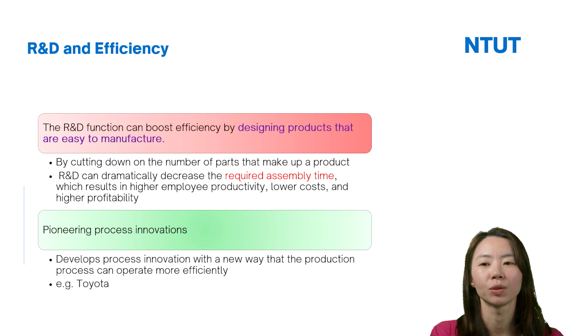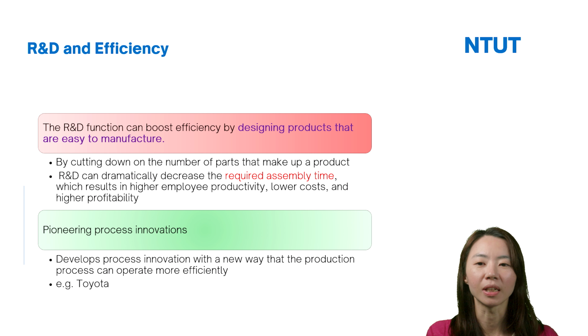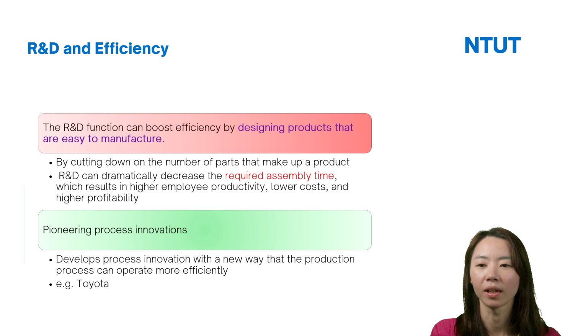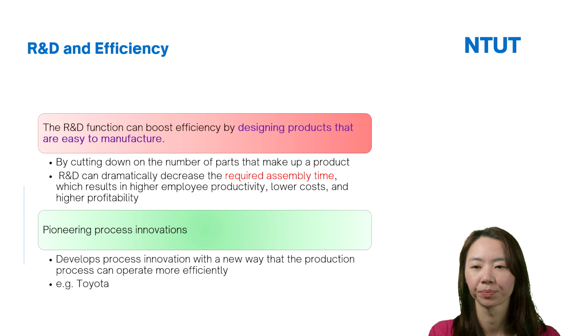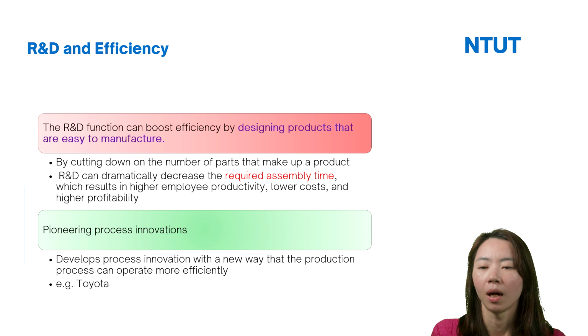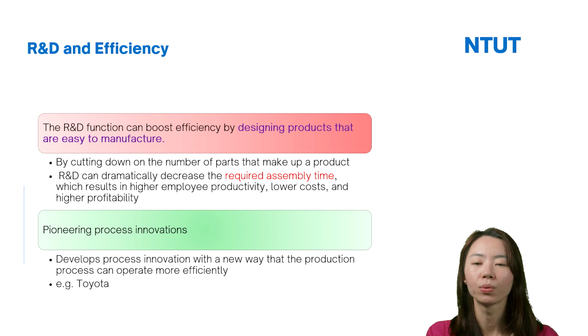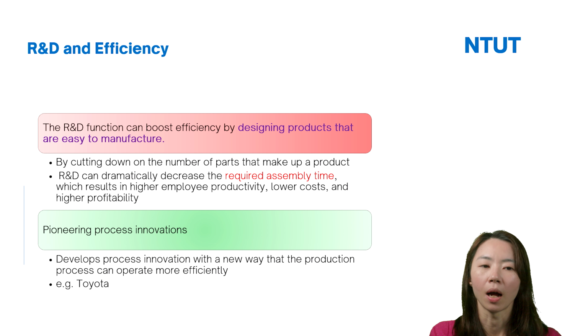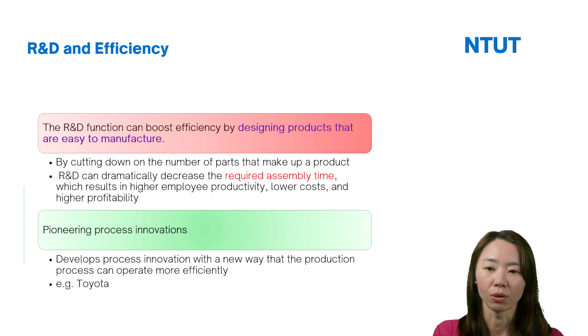So under these situations, you can see that R&D can decrease the required assembly time, which results in higher employee productivity, lower cost, and higher profitability. And next, of course, the R&D department can also pioneer process innovation.